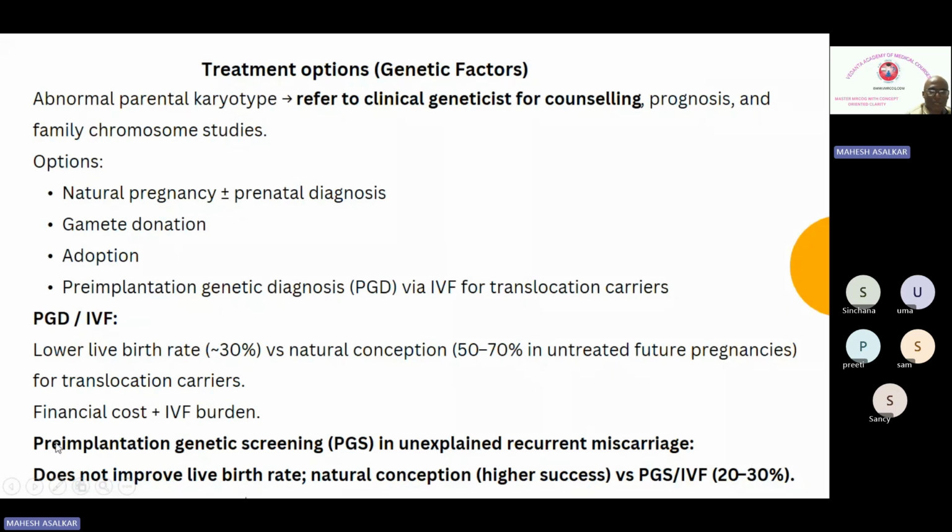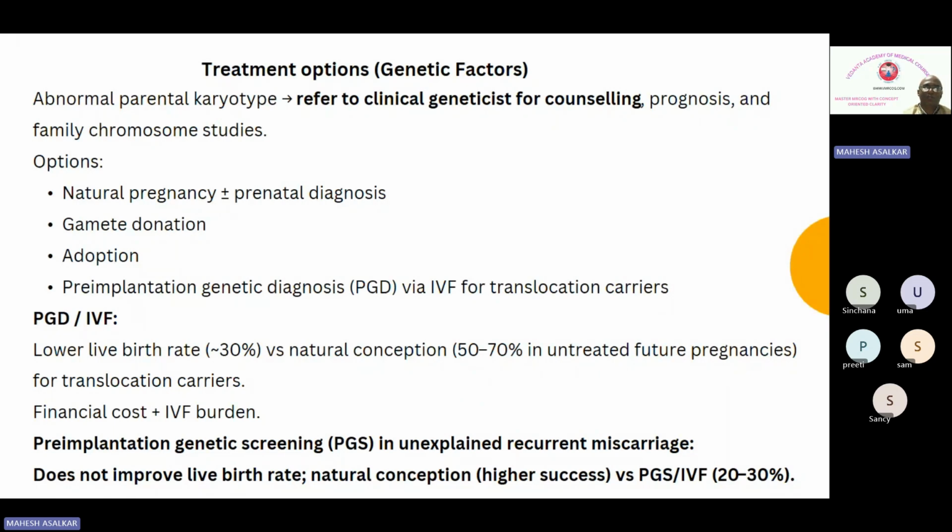Okay. So logically what we say is correct, but this also involves n number of things. After that, we have the implantation rate and all those things that will affect it. So even if they go ahead with the natural pregnancy, the success rate is going to be 50 to 70%. This is one of the key points which you can remember in the genetic factors.